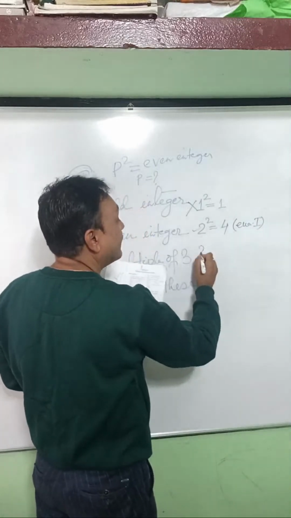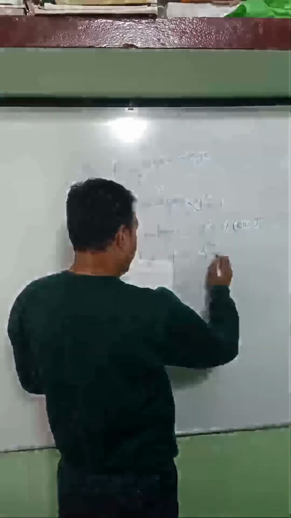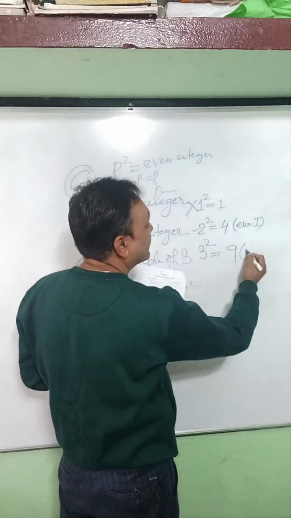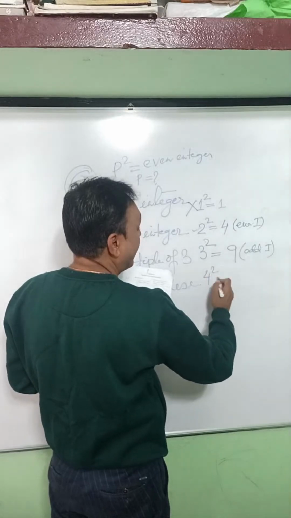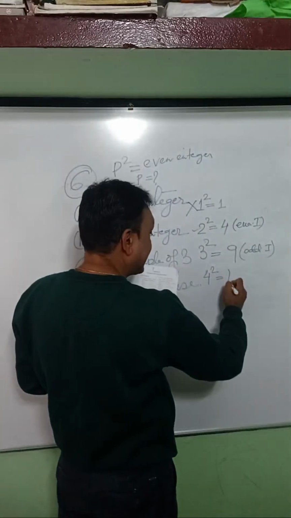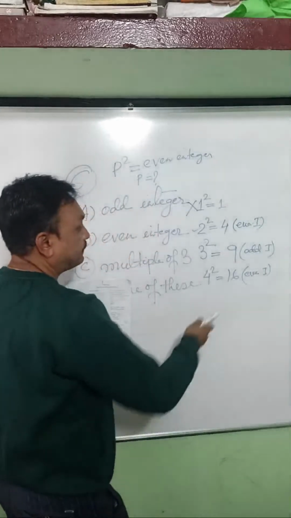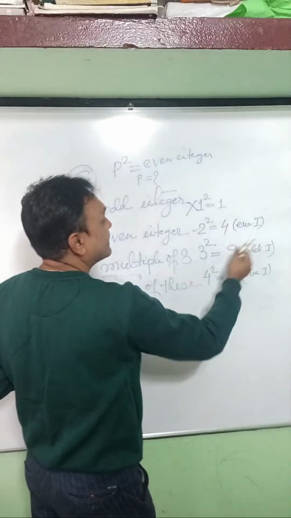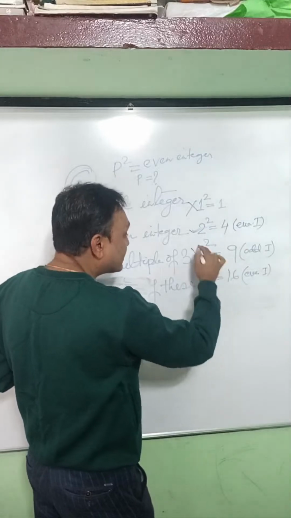If we take 3 square, it will be 9, an odd integer. If we take 4 square, 4 fours are 16, an even integer. So we have to take an even integer. Which one is fulfilling the demand of the question?